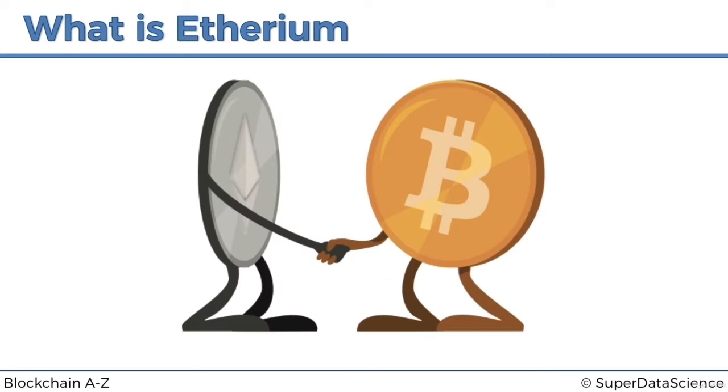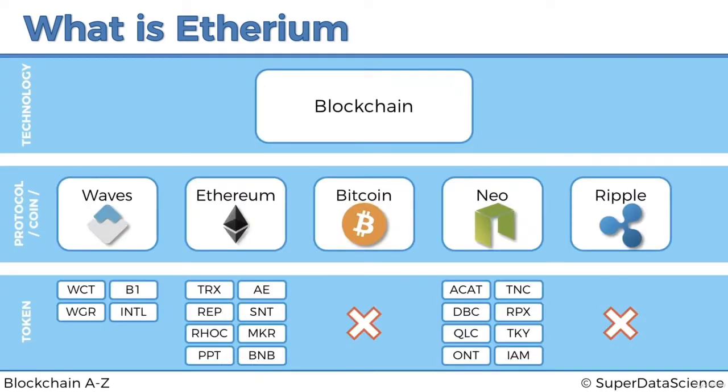So having said that, Bitcoin and Ethereum are actually friends. And there's even an image like this. And why are they friends? Well, because they both exist in the protocol coin layer, and they have kind of different purposes. The purpose of Bitcoin is to just create a cryptocurrency that will disrupt the banks and will allow us to transfer money borderless and permissionlessly. So Bitcoin exists here, and the intention is not to create a platform for others to create projects on top of it.